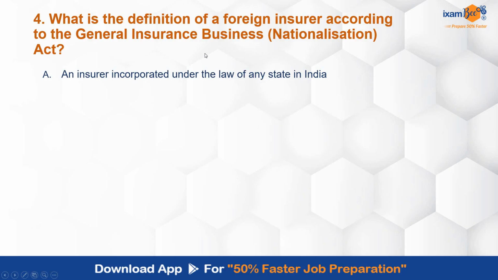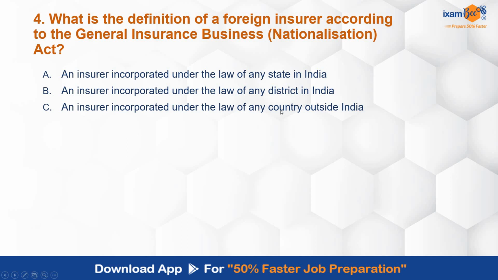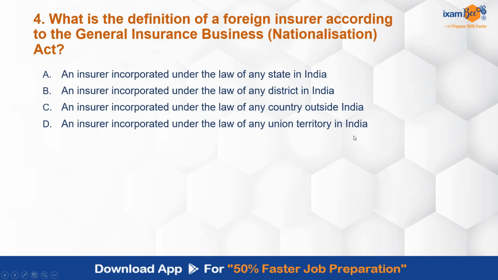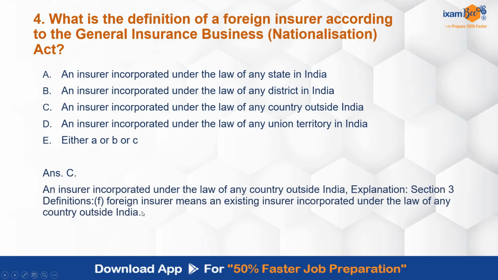An insurer incorporated under any law of any state in India, any insurer incorporated under law of any district in India, insurer incorporated under the law of any country outside India, under law of any union territory in India, either A, B or C, A or B or C. Any one can be the correct definition. Correct answer is C, insurer incorporated under the law of any country outside India. Section 3, clause F, foreign insurer.